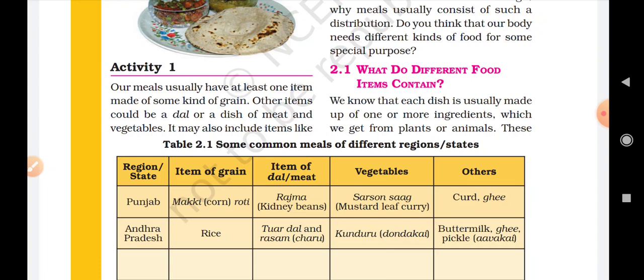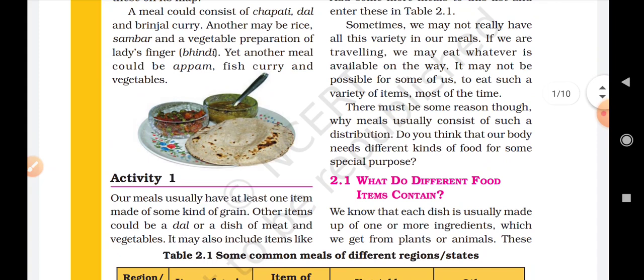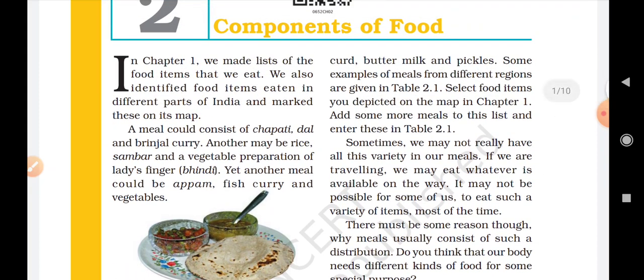Other items could be a dal or a dish of meat and vegetables. It may also include items like curd, butter, milk, and pickles. So this is a type of meal that all the people living in India have in their daily meal.